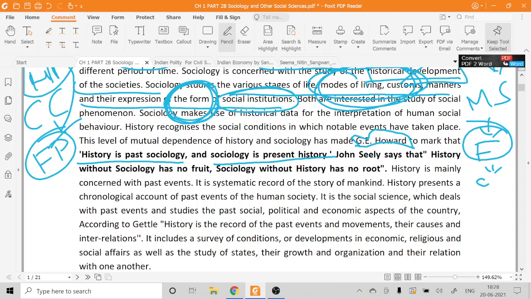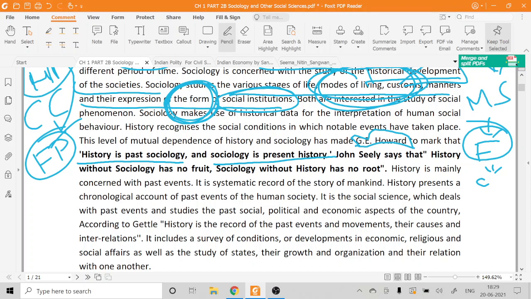What he is trying to mean is that history is past sociology. When you talk about history, it is always talking about the past, right? History is not talking about the present, because if we write something today, it will be history after 100 years. So whatever history we read is talking about the past sociology. But what is sociology? Sociology is the present history, because sociology is always contemporary. It is talking about the present. It is always deriving a link with the present society, right?